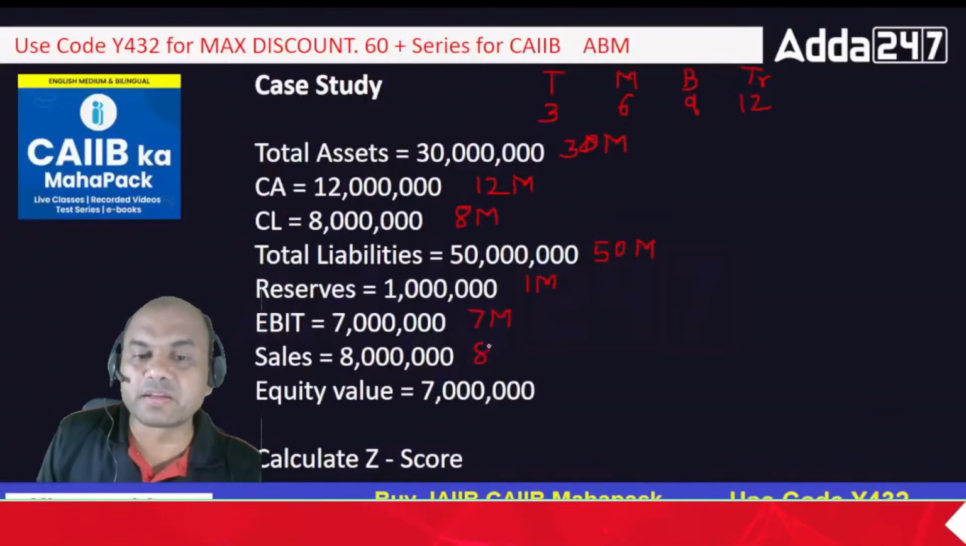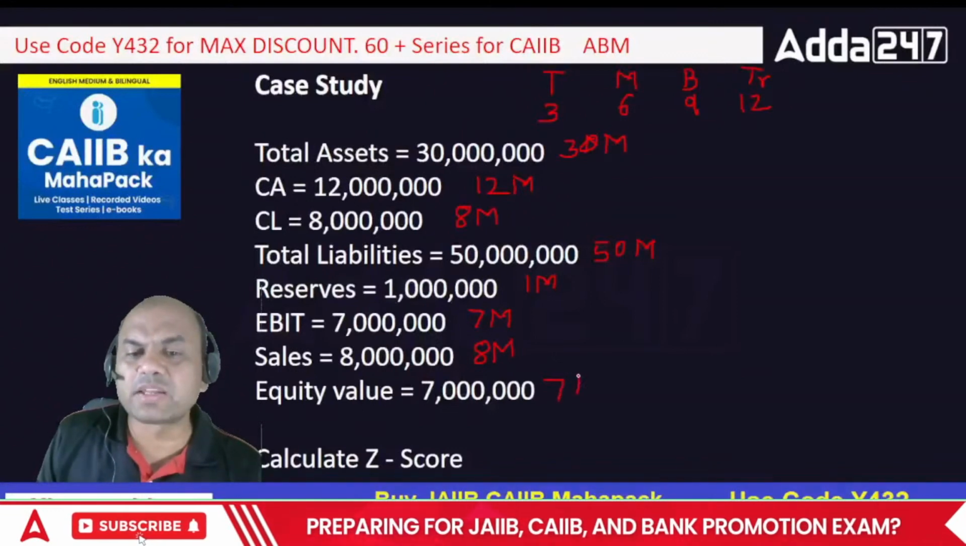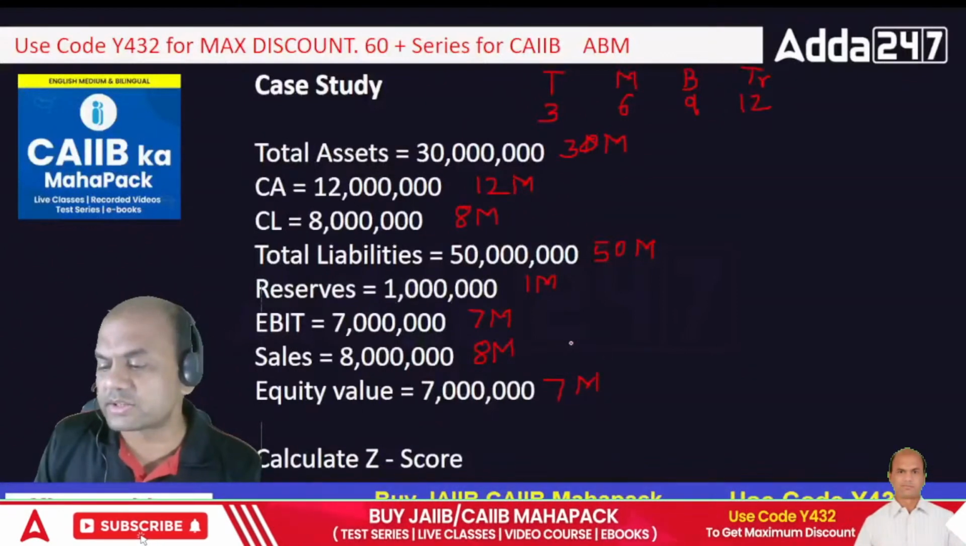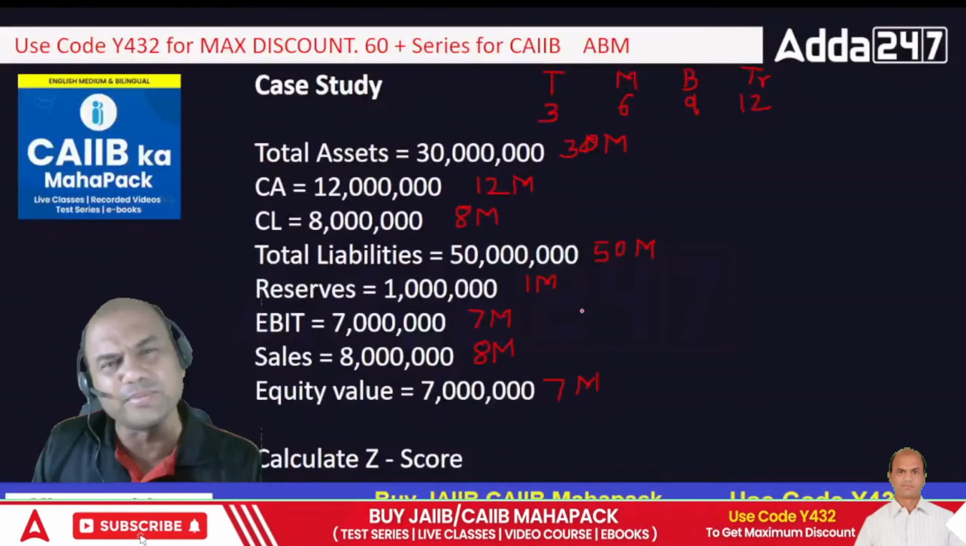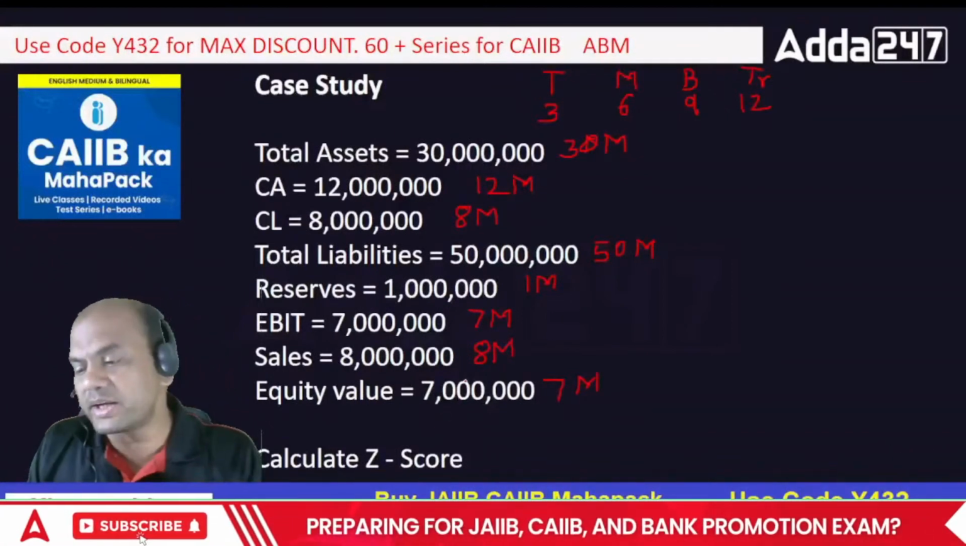Sales 8 million. Equity value 7 million. See this, everything is in million. It becomes easier for us to calculate. In exam also they will give you the same thing. Okay. So calculate the Z score. So how to find the Z score?